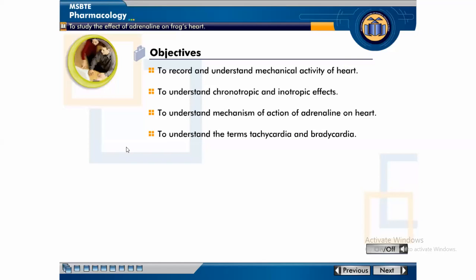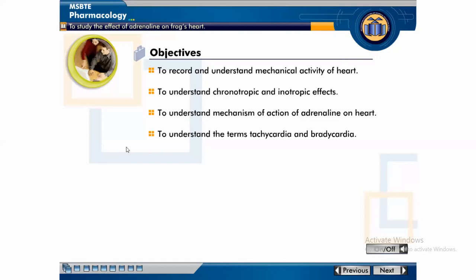Then second, understand chronotropic and inotropic effect. That is, chronotropic means heart rate and inotropic means force of contraction of drug, either positive or negative. Then mechanism of action of adrenaline on heart. And last one, to understand the terms tachycardia and bradycardia.